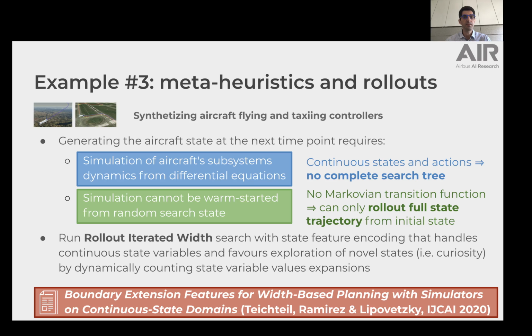The benefit of width-based planners, contrary to search-based heuristic planners, is that they do not need the knowledge of the transition function, but only the state variables and additional optional features to guide the search. They are especially well suited to tackle simulation-based domains, but they require us to be able to map state variables to some discrete feature vector.